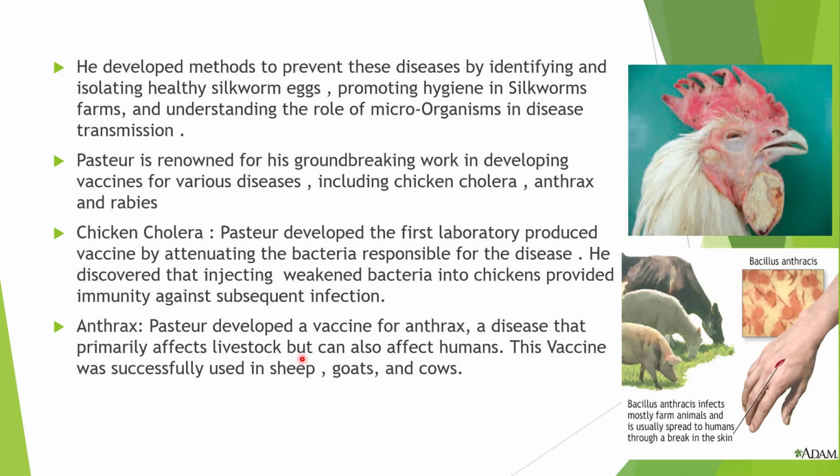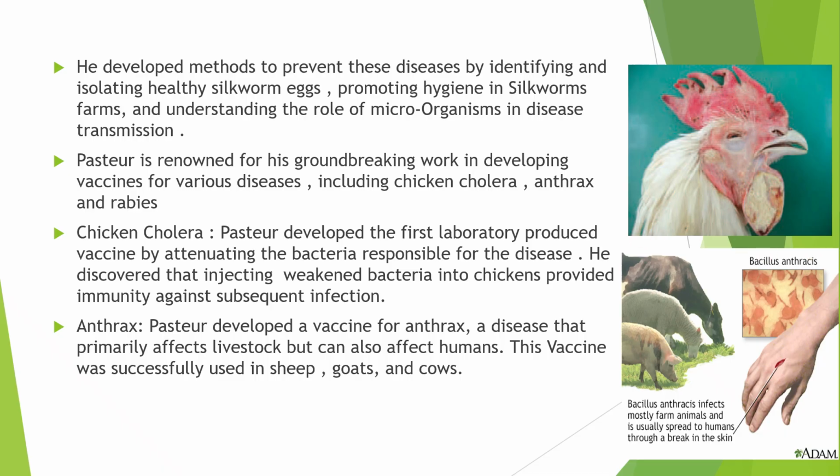This anthrax was a very serious infectious disease caused by the bacterium Bacillus anthracis. Primarily it affects animals like cattle, sheep and goats, but it can be transmitted to humans by contact with infected animals. Here also the symptoms would be fever, muscle aches, cough, breathing problems, shock, and the person may also die. Okay, it was a serious infection. So for this also Louis Pasteur was the one who discovered the vaccine.